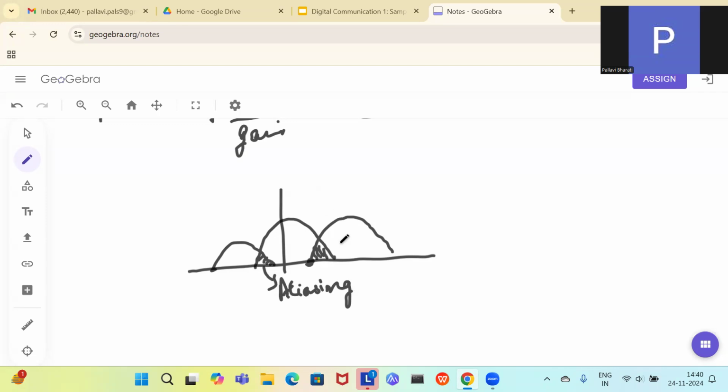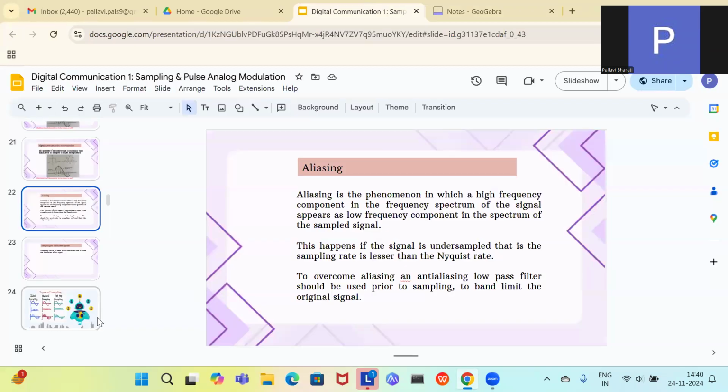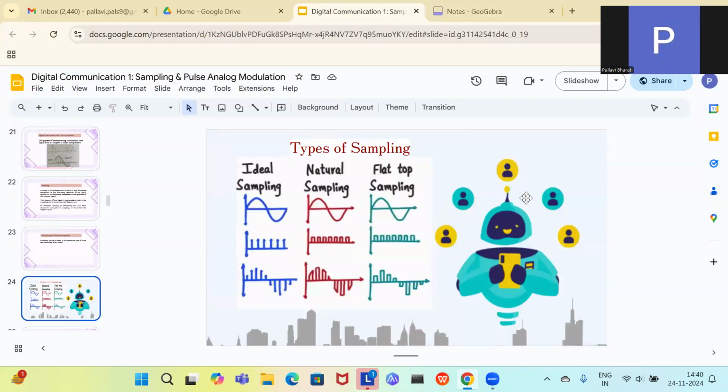So let's keep it till here for the sampling technique. We will be doing the types of sampling in our next class. Before doing the types of sampling, we will build a little bit upon this aliasing in a good manner, in a more intuitive manner, so that you can understand the meaning of shifting of a higher frequency component to a lower frequency component.